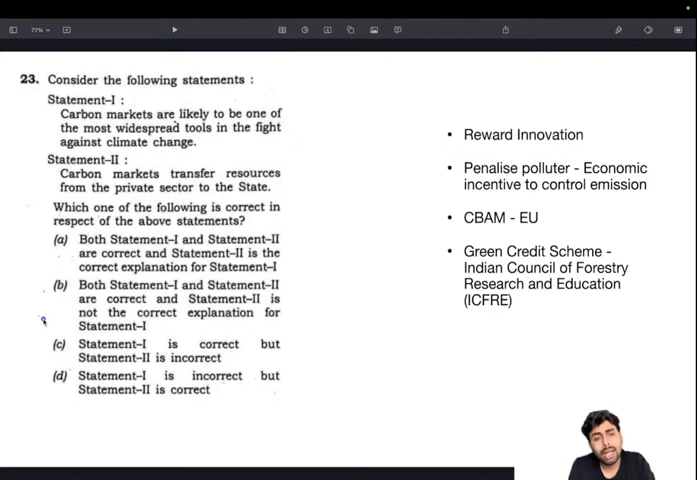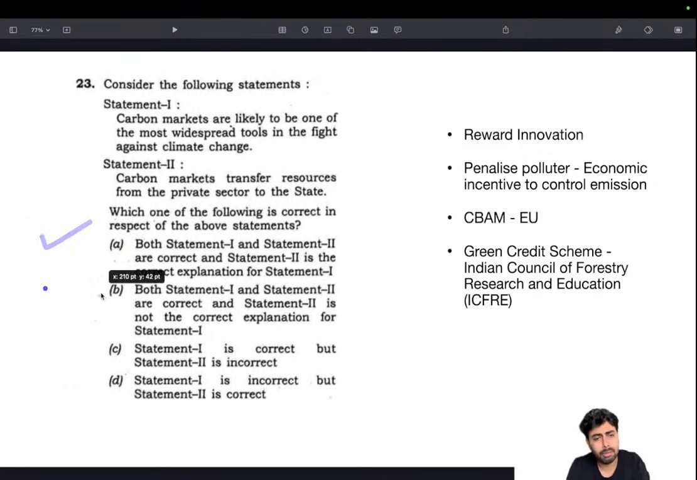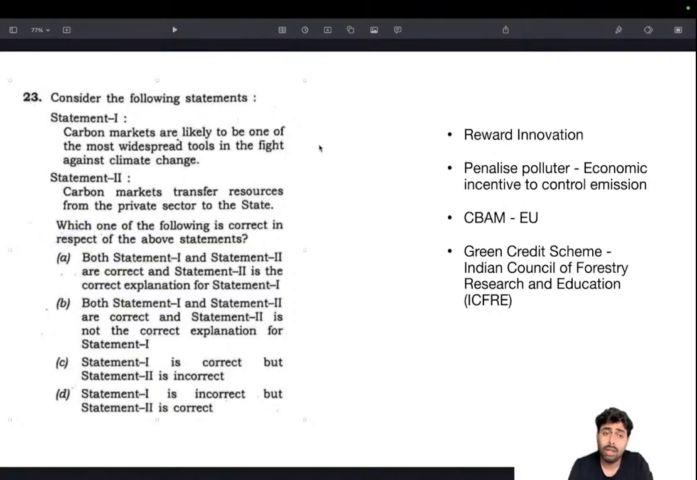These two make sense, and I went with A. But actually UPSC gave the key as B, because this is not the actual reason for carbon markets being the widespread tool. Later on, of course, UPSC didn't give the actual reasons, and I couldn't understand that.